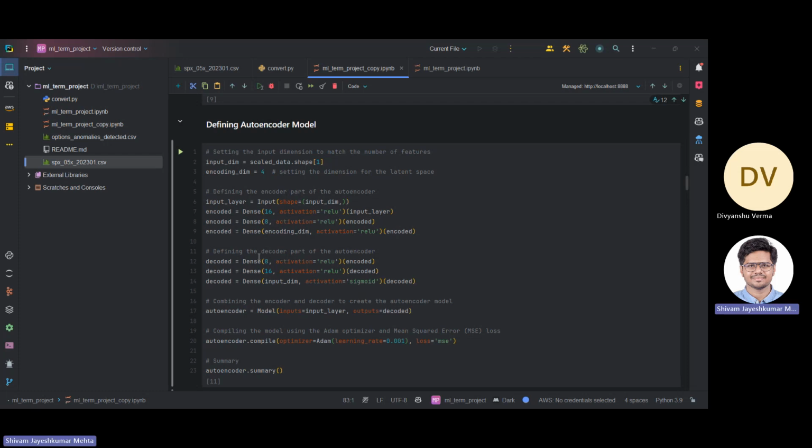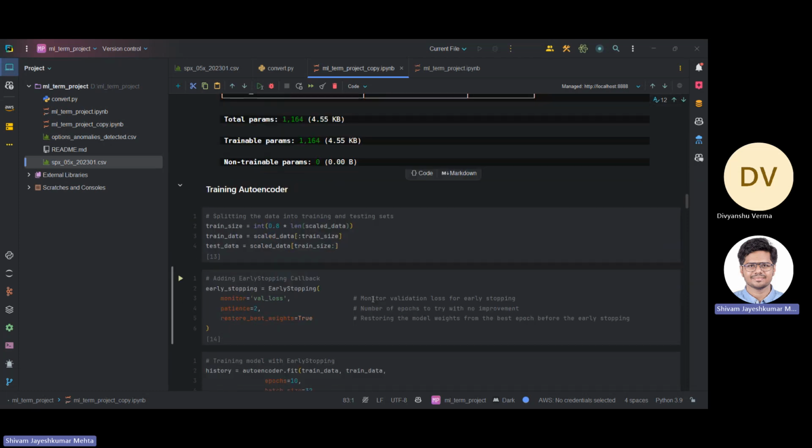And thus we will be creating an autoencoder model with Adam optimizer with a learning rate of 0.001 and mean square error as the loss function to minimize the reconstruction error. With that, our model is ready.